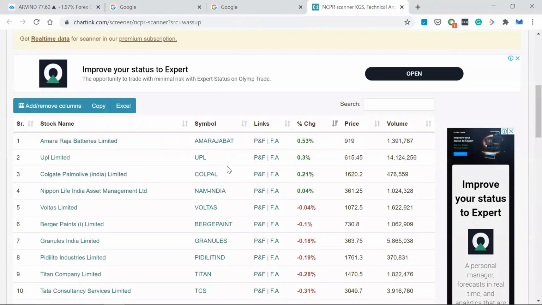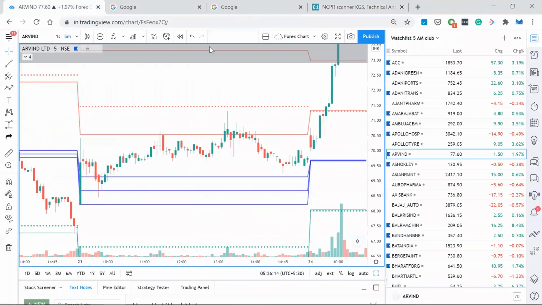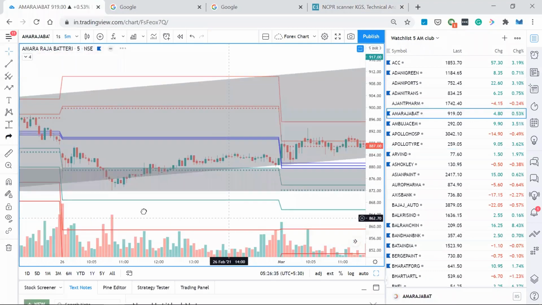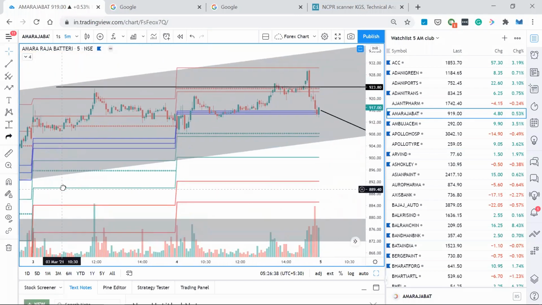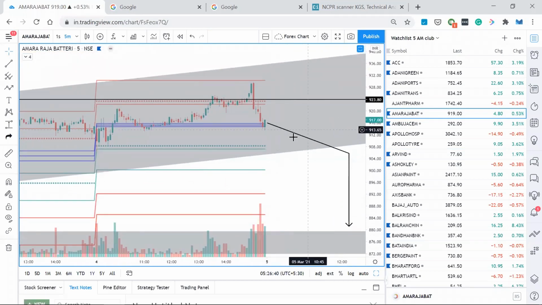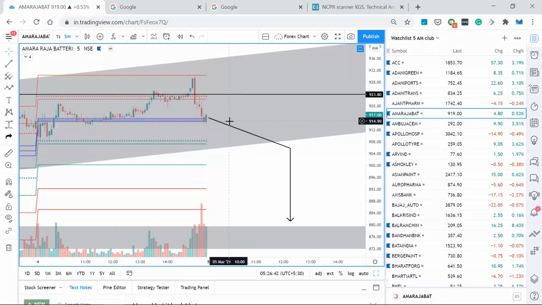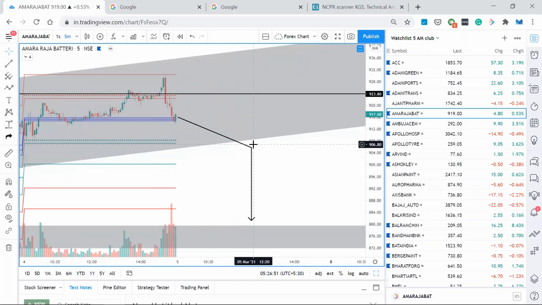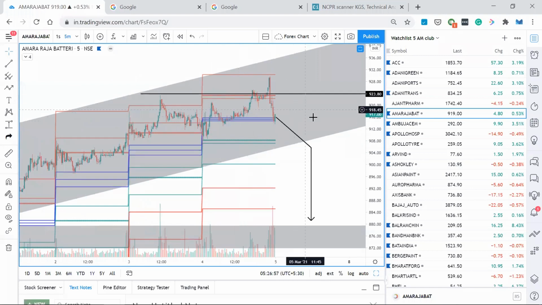You need not add all these, but if you identify any of the stocks, since you will already have these stocks in your watchlist. Let's say Amara Raja Batteries is in my stock list, and I'm already looking at Amara Raja Batteries for a potential breakout of the tunnel pattern. If there is a narrow CPR, that means there could be a trending opportunity. So I'll be looking at two things: since it's a narrow CPR, maybe it could be a trending day, and along with that, I'll be looking at my price action.